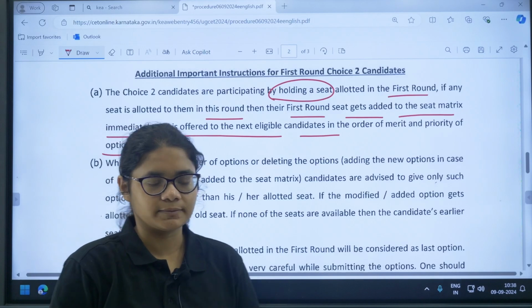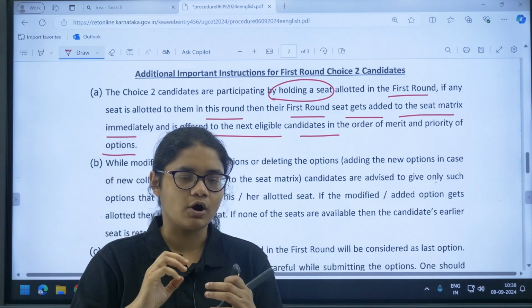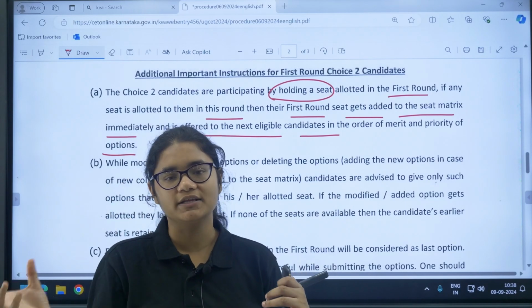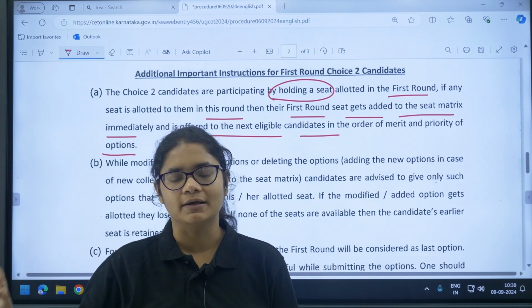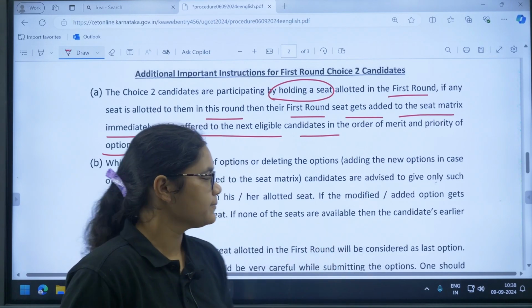Suppose you have selected choice 2 in the first round, and in the second round you have been allotted a better college. The college that you got in the first round will be immediately cancelled and given to some other eligible candidate, and you will be given the new seat, the new course.